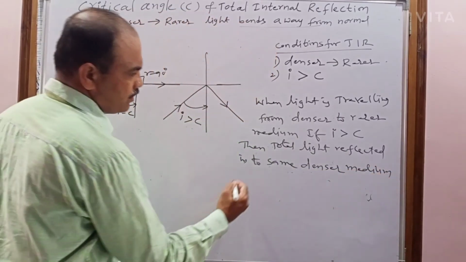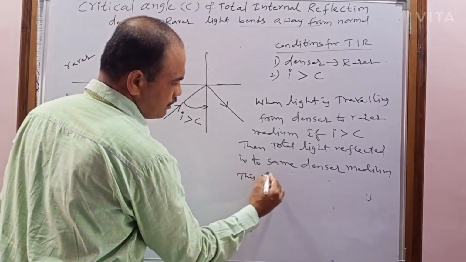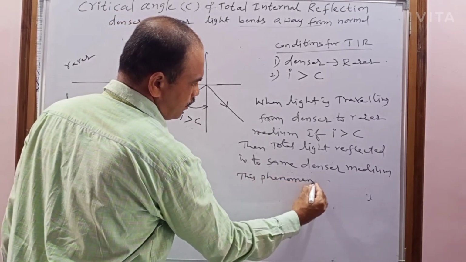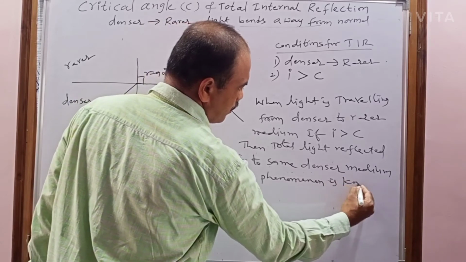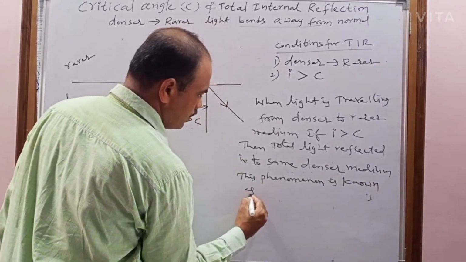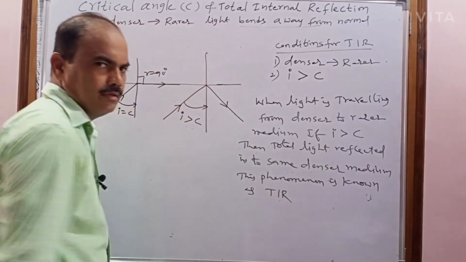This phenomenon is known as total internal reflection.